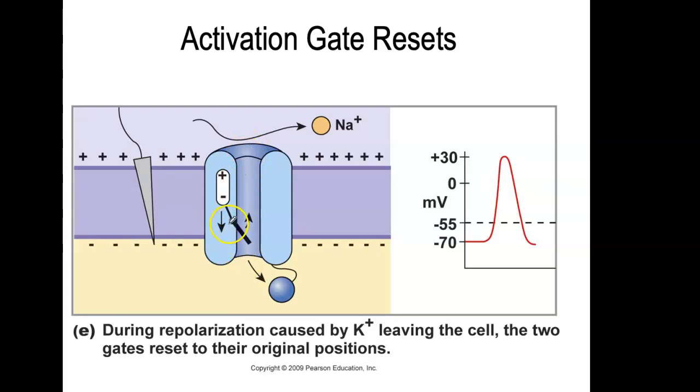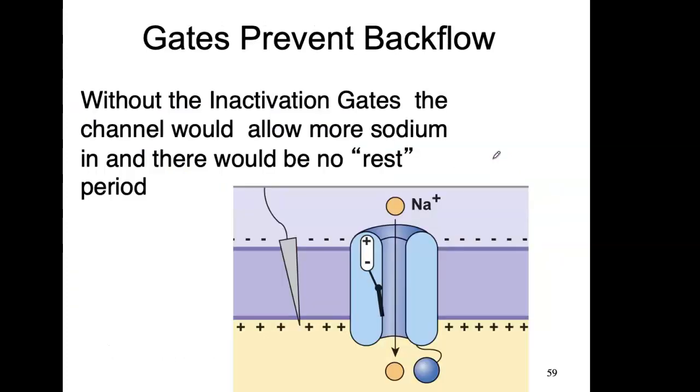Once the activation gate is ready to reset, then the inactivation gate changes shape again, and then this can come back. So now I've reached the plus 30. The two gates reset to their original position. Who cares about this? It's like, so what? Well, these gates are going to prevent backflow.